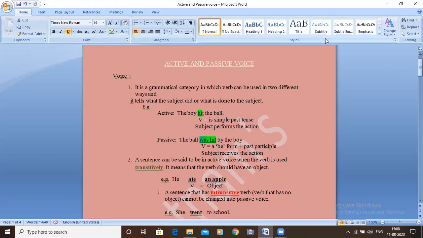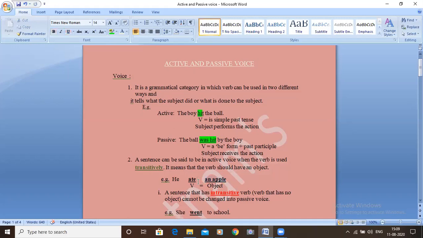Next point. A sentence can be said to be in active voice when the verb is used transitively. When the verb is used transitively, the sentence is in active voice. It means that the verb should have an object. That is the meaning of transitively, a transitive verb. See this: he ate an apple. Ate is a transitive verb because an apple is the object.